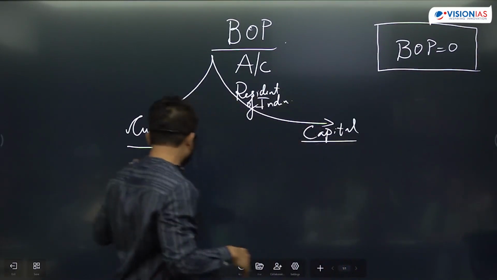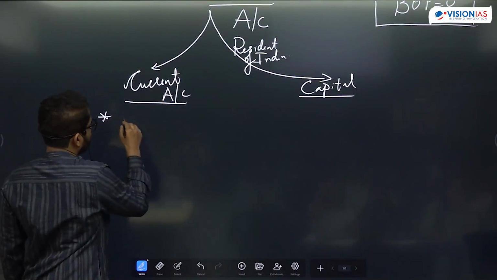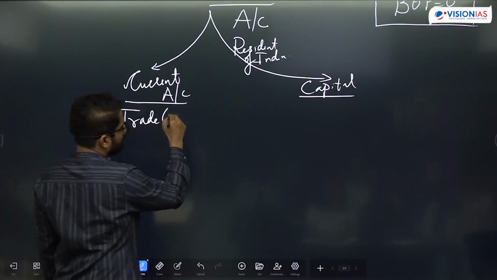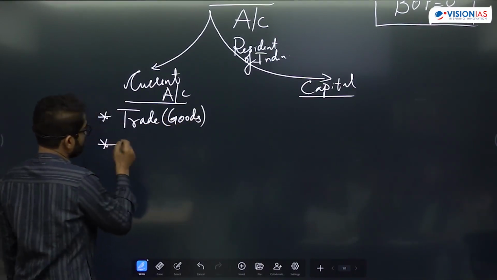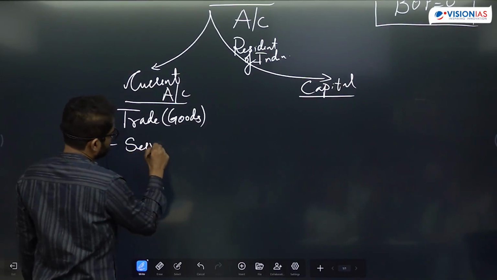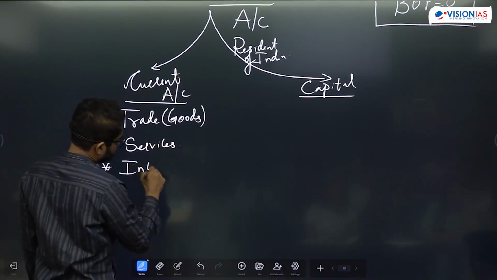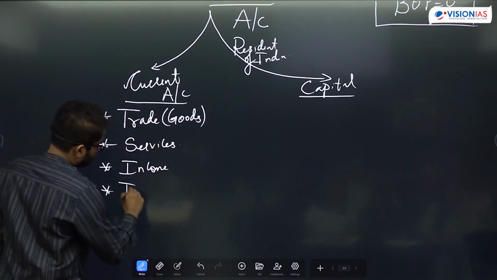Okay, so here, when I talk about current account, what are the entities that are part of the current account? So one is merchandise trade. We talk about goods. Okay, then services, income, and transfers.